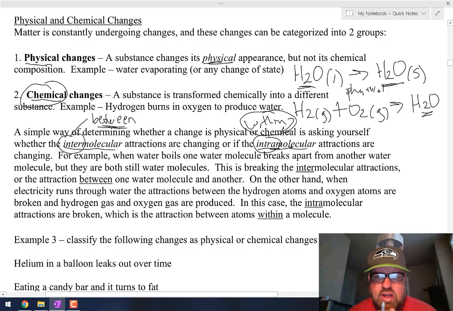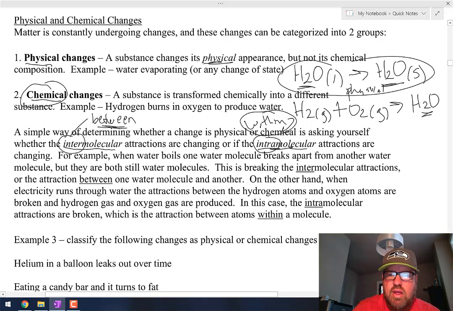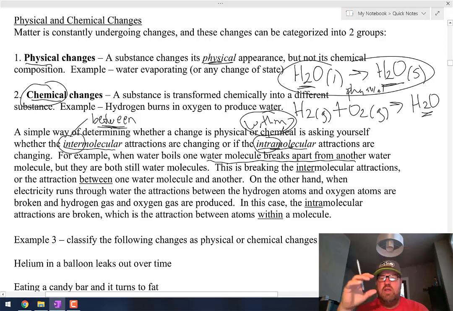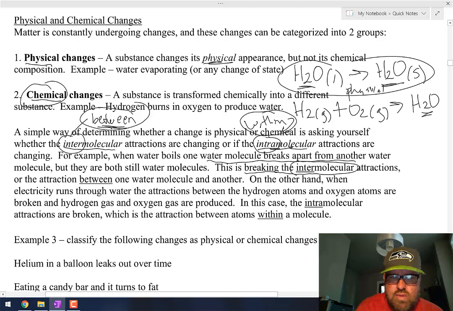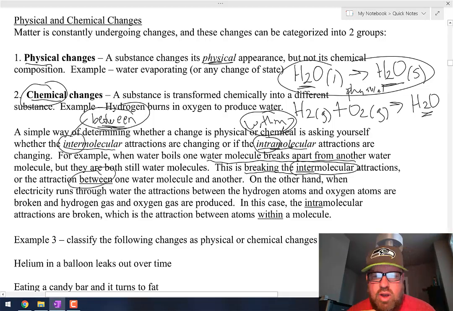Okay, when water boils or when water freezes or something like that, let's say water boils. When water boils, okay, the water molecules break apart from one another. Okay, and when that happens, water, when it's in the liquid form, is attracted to itself. So when you boil water, you have to break that attraction. So you're breaking the attraction, again, between one water molecule and another. Okay, you're breaking the intermolecular attractions between one water molecule and another.